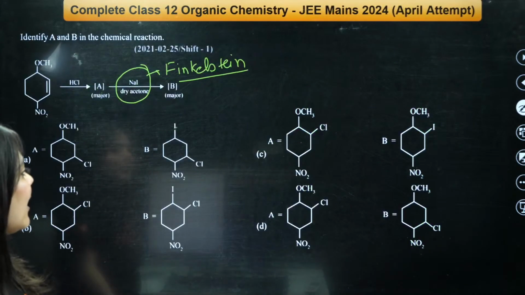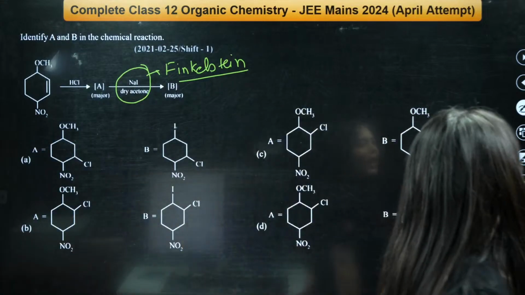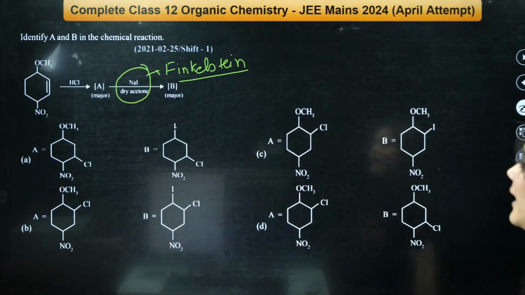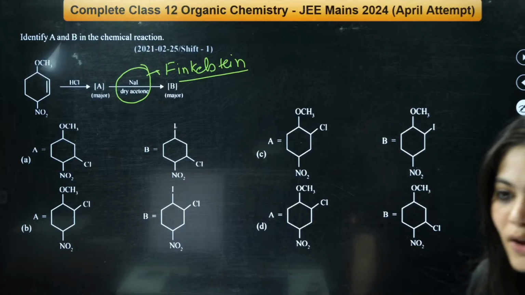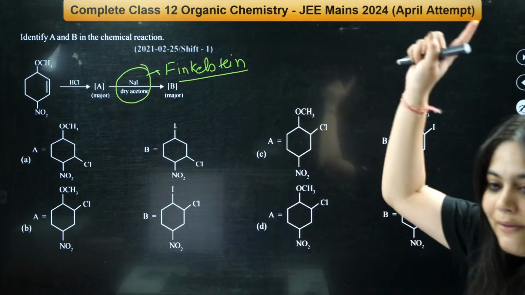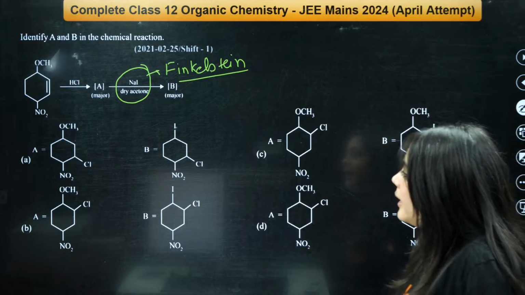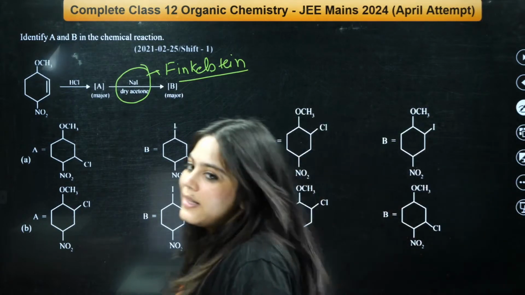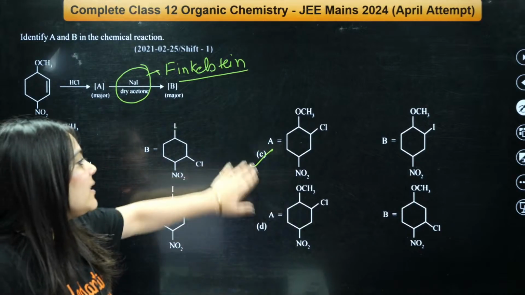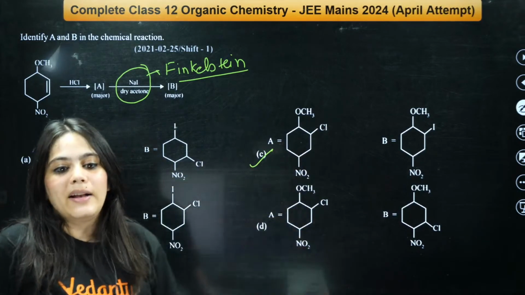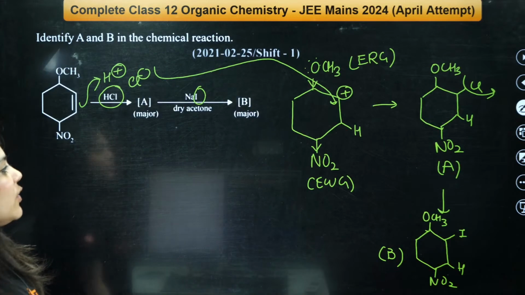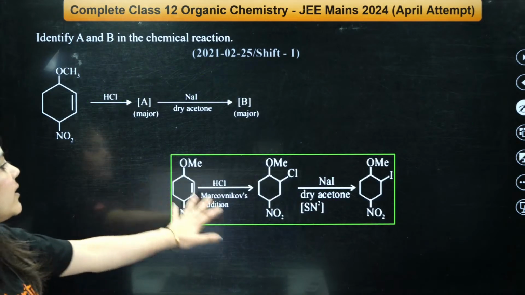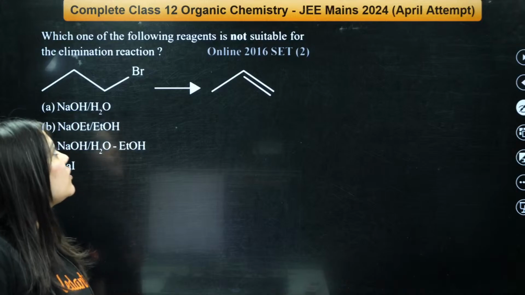So now let us look at the options. What do you think is the correct answer now? What do you think? B. Very, very good. The correct answer, not B, but C. The correct answer is C. This one and this one. Everybody understood? Chalo, let us go. This is C. This is the solution to that question.